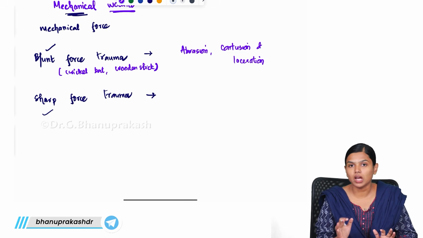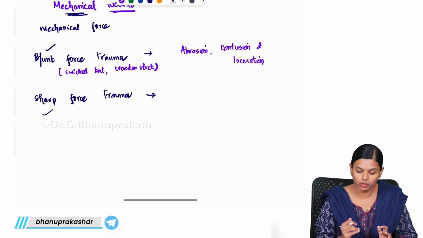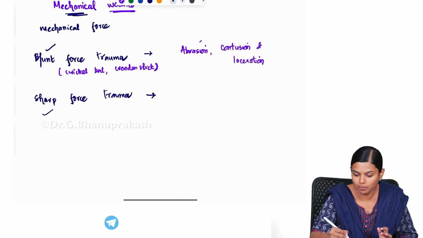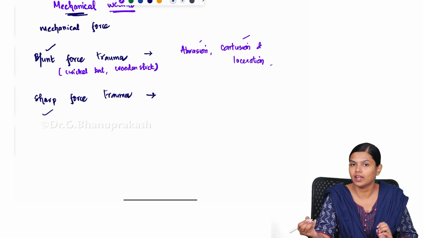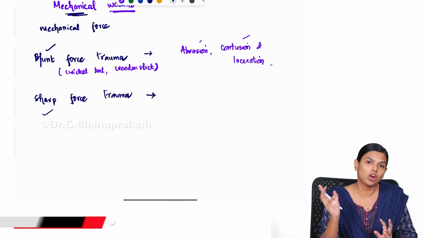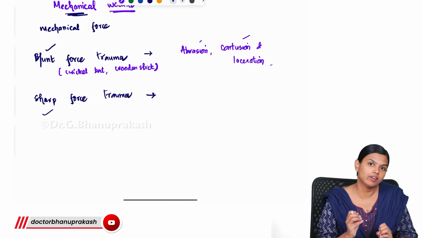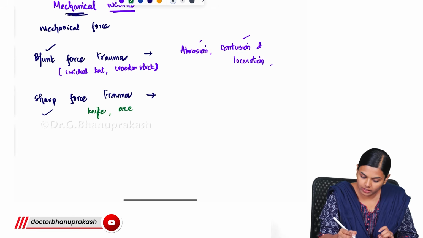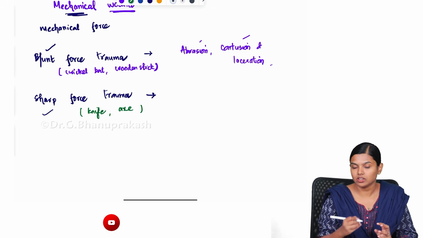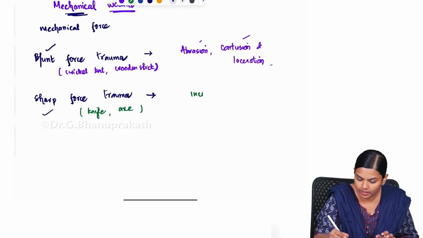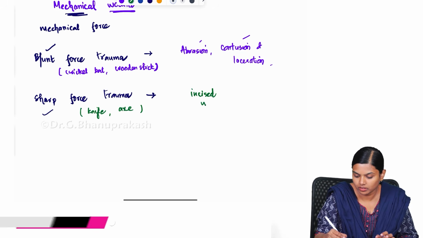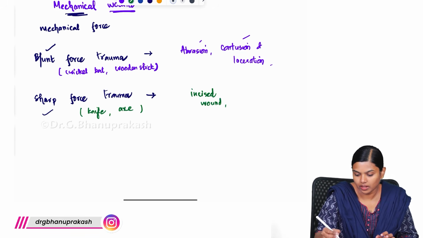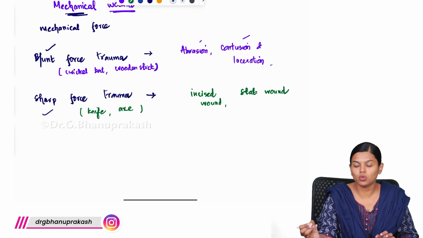It will lead to only these types of injury: abrasion, contusion and laceration. And if the force causing it is very sharp, like a knife or axe, you will get incised wound and stab wound.